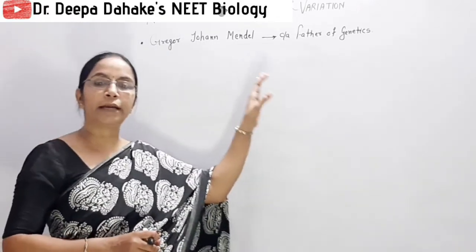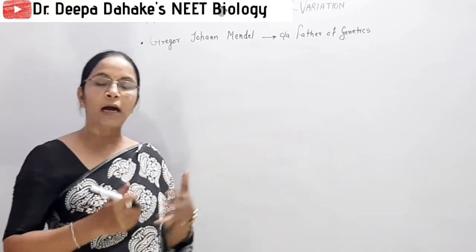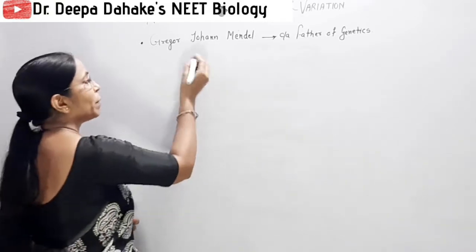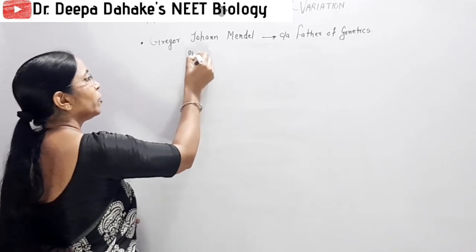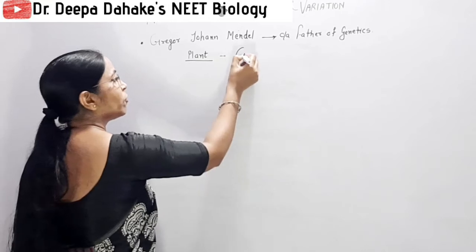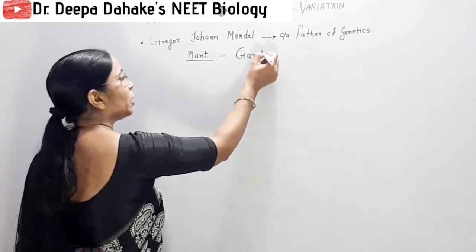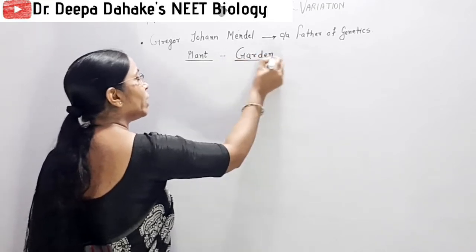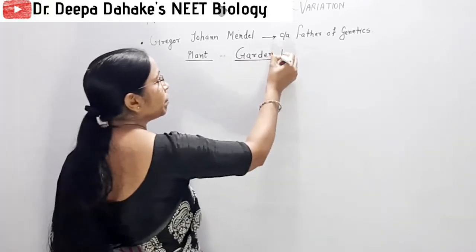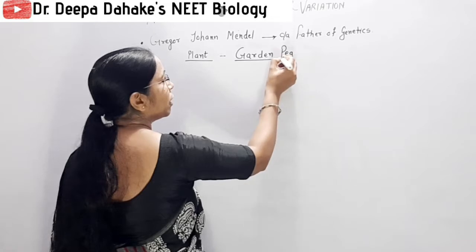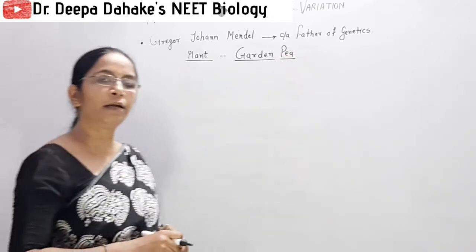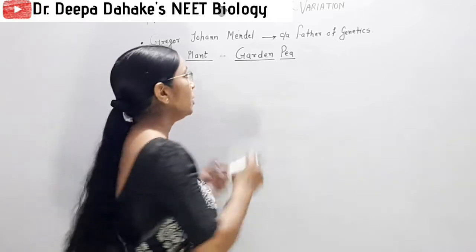The plant on which Mendel performed experiments: normally you remember pea plant, but if you want to crack NEET, read the things provided in NCERT very carefully. Remember garden pea is the plant selected by Mendel for his experiment.